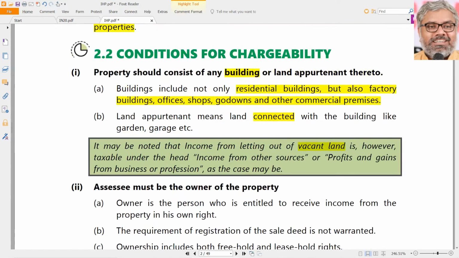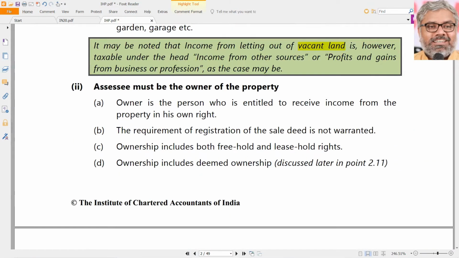From the charging section itself, these conditions are all coming. The charging section also said what? The SSE must be the owner of the property. Of course, yes. Owner of the property. Here, a lot of litigation will come naturally, because ownership itself is litigation. How many cases will be there in India now, where the ownership is disputed? Thousands of them, lakhs of them will be there. So can those disputes be used as an excuse to evade tax under this head? No, that cannot be the case. So simply, who is the owner according to the Income Tax Act? We don't really worry about the legal ownership.